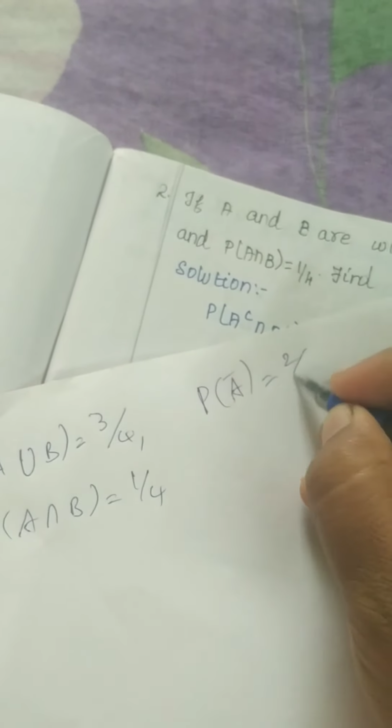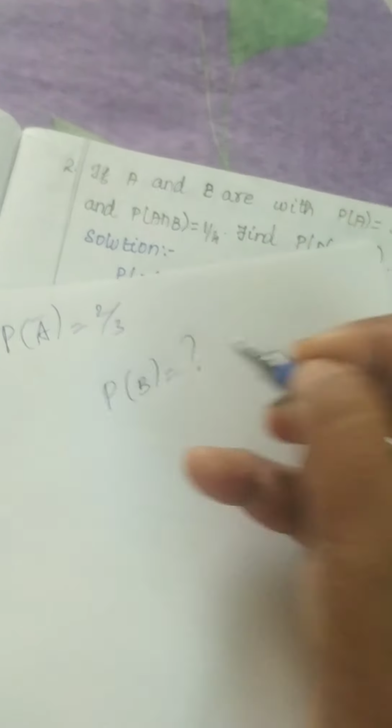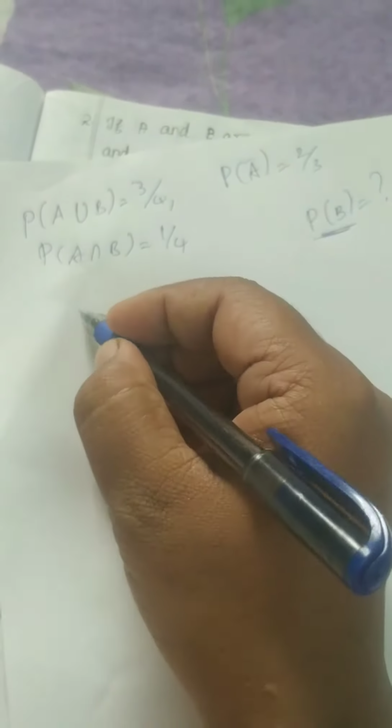Next, probability of A bar is equal to 2 by 3. Now the question is, what is probability of B? Okay, we will solve now. You have to calculate probability of B only.